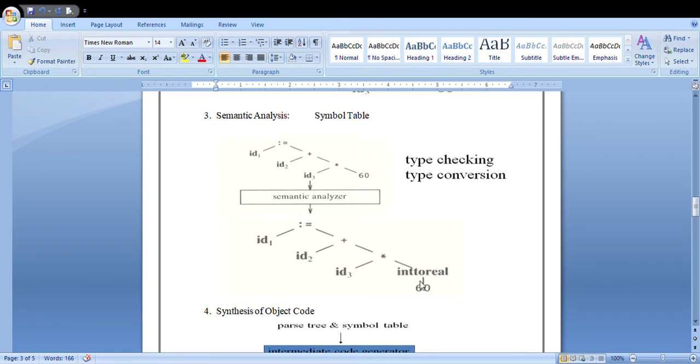Here this 60 is nothing but a constant, and they are converting the constant int to real values. So it will check whatever types or expressions you have given, whether they are right or wrong. In one word, you can see it as syntax checking. Whatever identifiers or constants you have given, whether they are initialized or defined or not, will be checked by your analyzer.